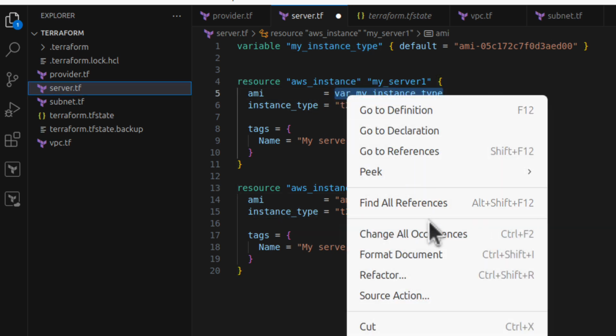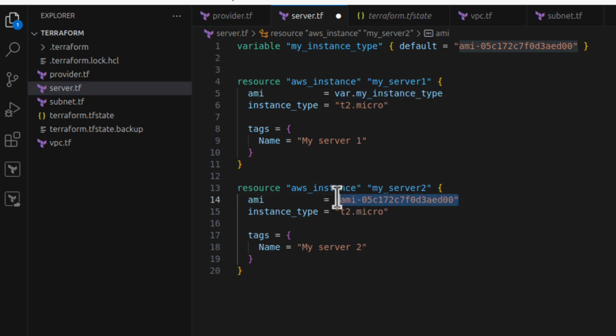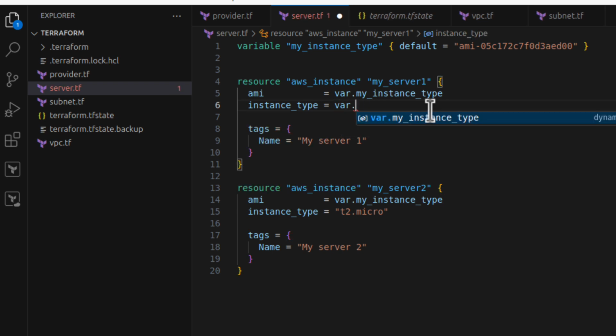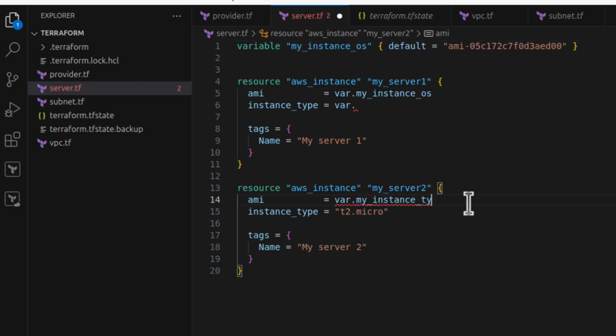Now I can replace all of those lines that have the AMI with the variable name. Let's replace that instance type as well. It's t2.micro currently. So I want to create a new variable, and I realized I did something stupid. It's not really instance type, it's the AMI. Let's say my instance OS, because it's the operating system. And I want to call my instance type my instance type. That's more accurate. Or maybe I will call it just EC2 type, just so it's different. And also here, EC2 type.